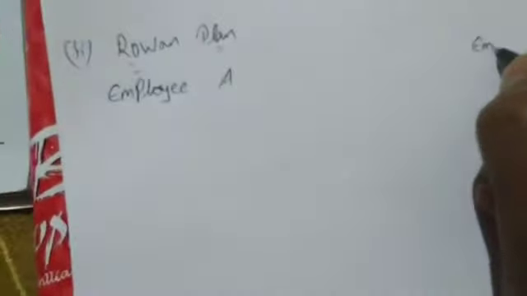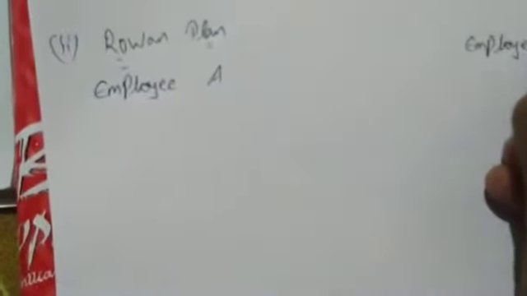Here we'll do employee B. Okay. So employee A, wages formula for row 1 is what? Same. Actual time into time rate plus bonus. Okay.